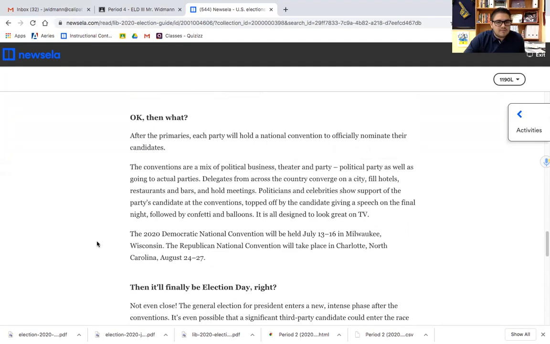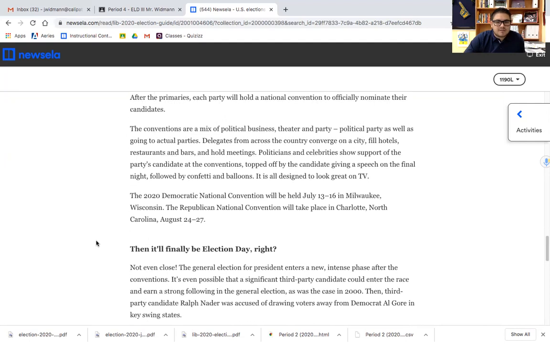Okay, then what? After the primaries, each party will hold a national convention to officially nominate their candidates. The conventions are a mix of political business, theater, and political party, as well as going to actual parties. Delegates from across the country converge on a city, fill hotels, restaurants, and bars, and hold meetings. Politicians and celebrities show support of the party's candidate at the conventions, topped off by the candidate giving a speech on the final night, followed by confetti and balloons. It is all designed to look great on TV.